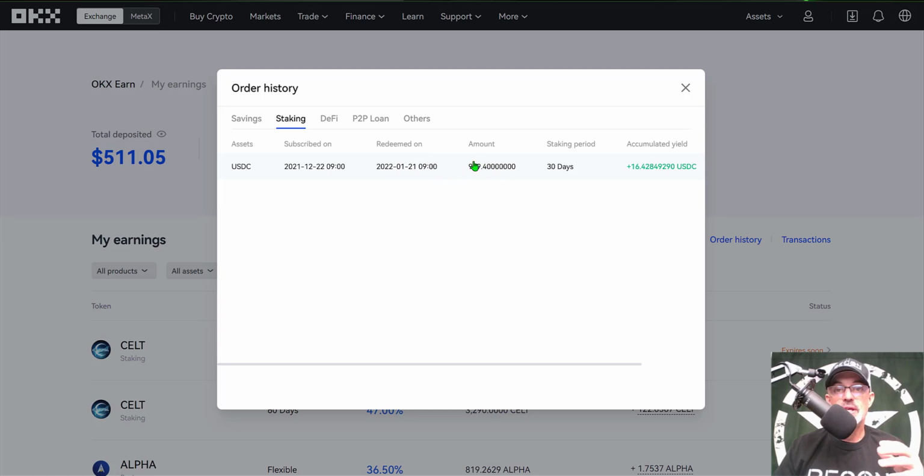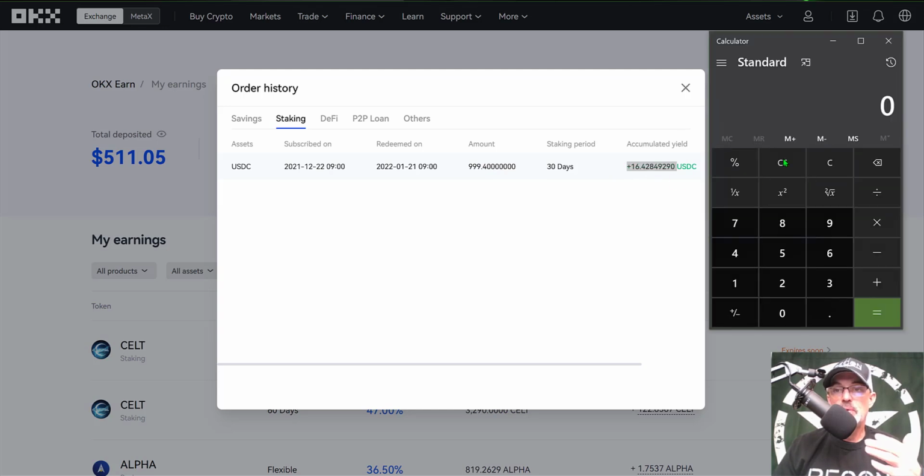That did include the amount I actually staked along with the accumulated yield, which, if we whip out the calculator and divide by the 30 days, you can see I did earn that 0.5476 and change in USDC on a daily basis over 30 days.